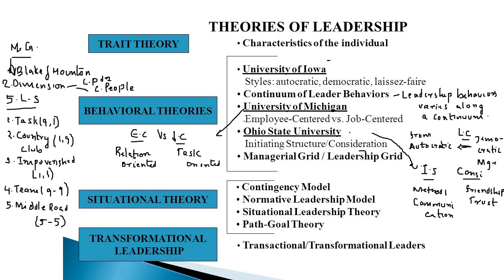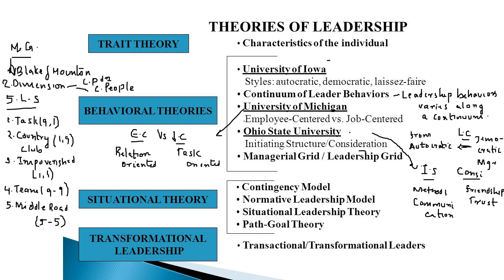So, the theories of leadership. We are going to discuss trait theory first. In the previous slide we discussed that there are different characteristics of a leader that make him effective. Trait theory focuses on the specific traits that make a leader effective.